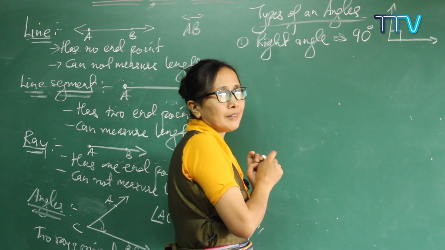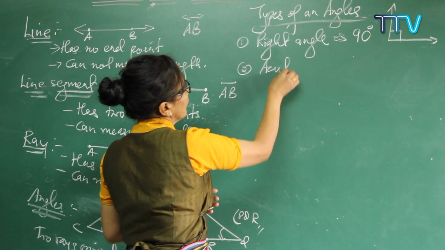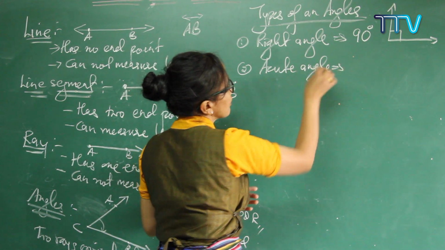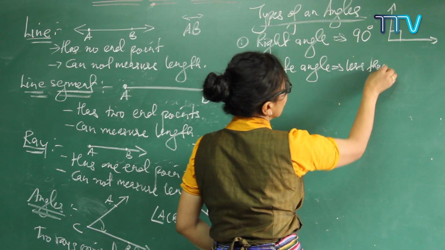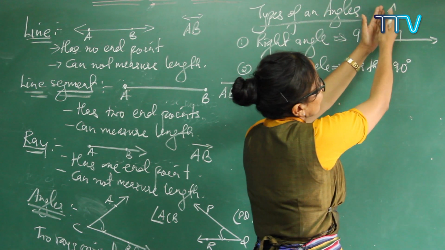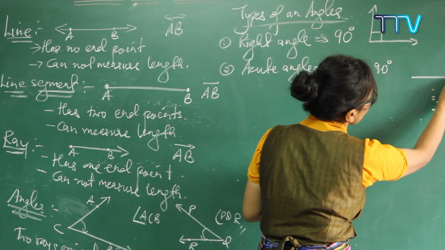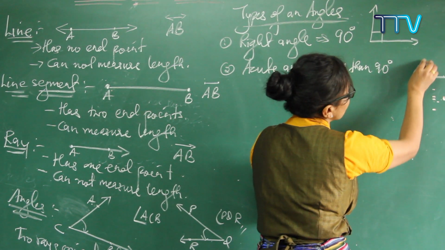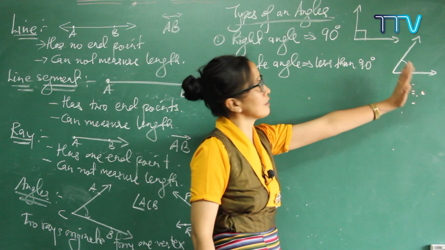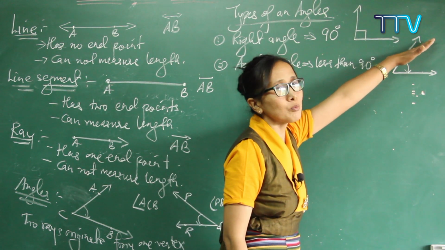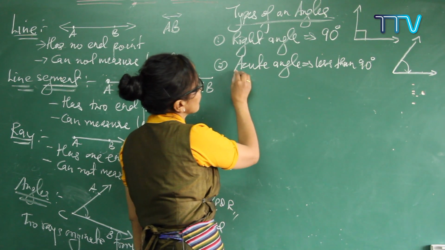a right angle. Understood? Now, the second one, acute angles. See here, if your angle is less than 90 degrees. This is 90 degrees. If it goes down, it will be less than 90 degrees. So when I draw this as your first ray, and your second ray is not straight but goes down in this way, that means this angle is less than 90 degrees. This straight one is 90 degrees, and if it goes in this way, it is less than 90 degrees. Understood? So this is called an acute angle.